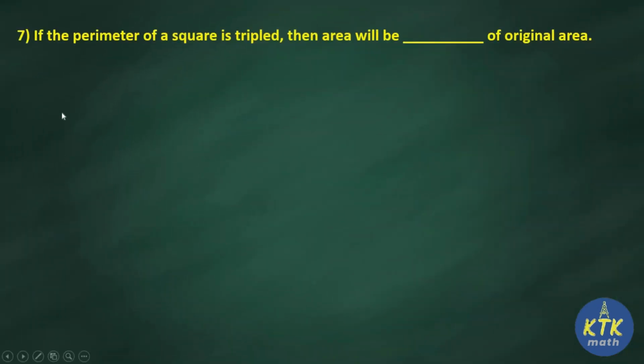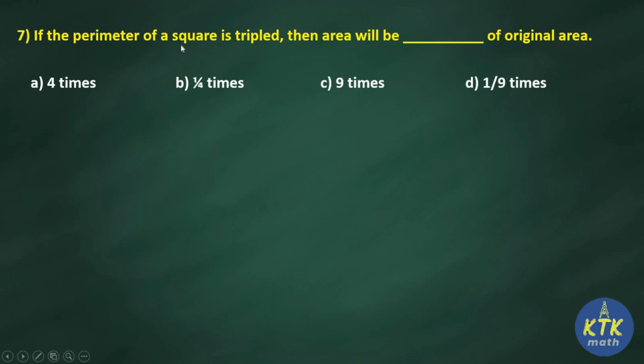Question number 7. If the perimeter of a square is tripled, then the area will be dash of its original area. So here the question is based upon a square. They gave that the perimeter of the square is tripled, then what will be the change in the area? Whether it will become 4 times, or quarter times, or 9 times, or 1 by 9 times. Just imagine a square. For my convenience I am taking 10 centimeters. You can do this with the formula method, or you can assume any number as a side of the square.